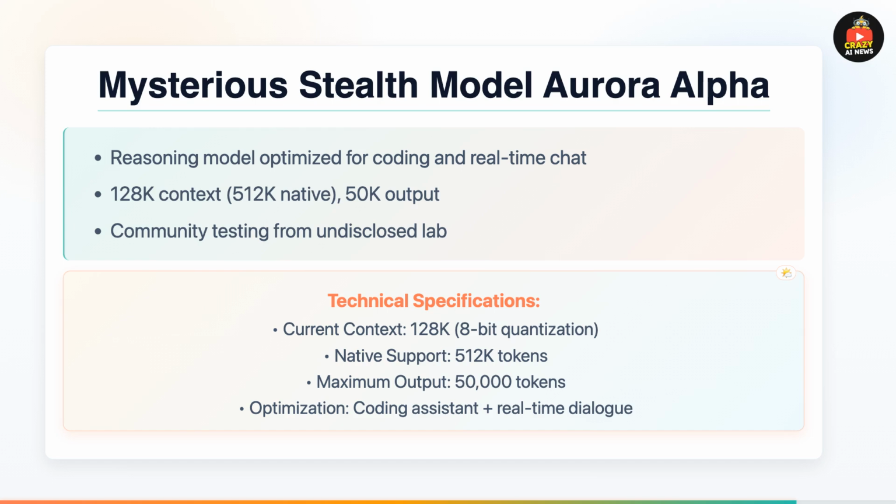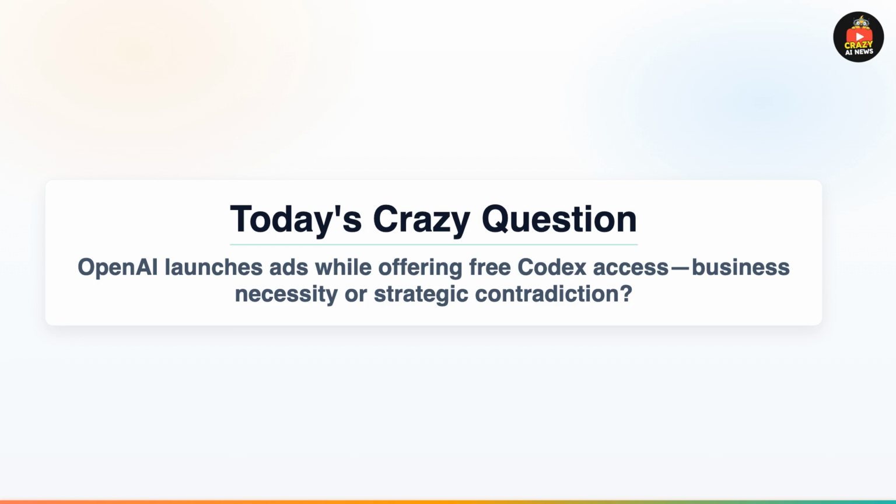But here's the mystery. It's a cloaked model from an undisclosed lab released to gather community feedback. OpenRouter has done this before with Quasar Alpha. Aurora Alpha could be a major model lab testing in public before official launch.